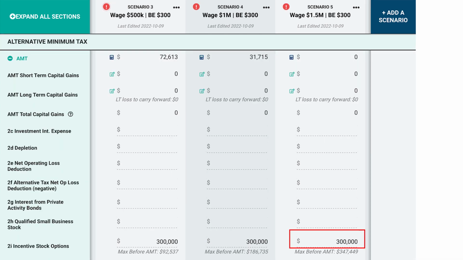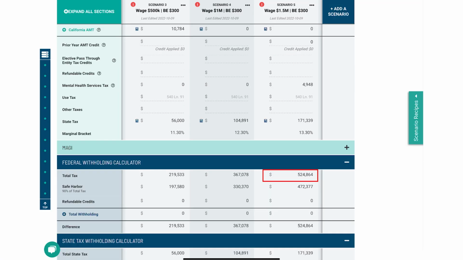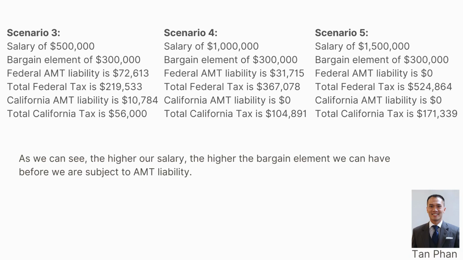Scenario 5. Salary of $1,500,000. Bargain element of $300,000. Federal AMT liability is $0. Total federal tax is $524,864. California AMT liability is $0. Total California tax is $171,339.